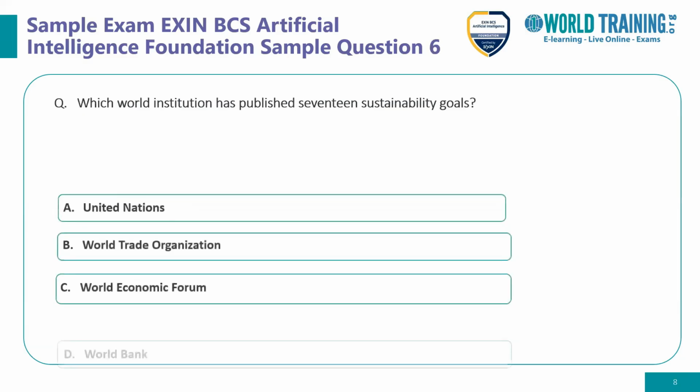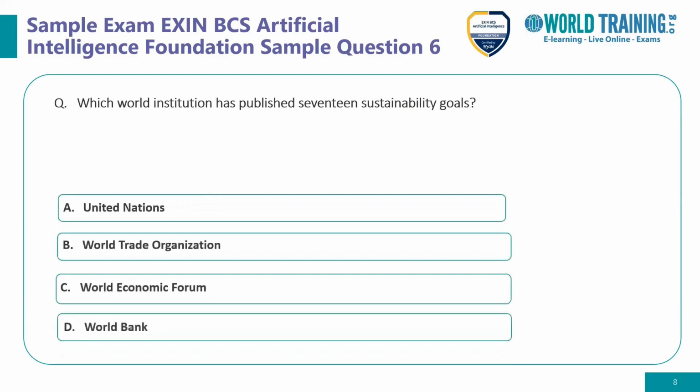So let's look at question number 6, which is: which world institution has published 17 sustainability goals? Then this is again a very, very logical, simple question. It is based on memory. If you remember who has given those 17 sustainability goals: option A is the United Nations, option B is the World Trade Organization, option C is the World Economic Forum, or option D is the World Bank.